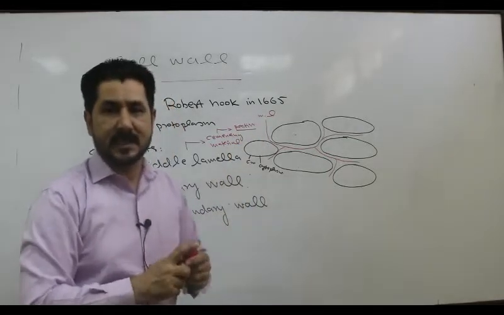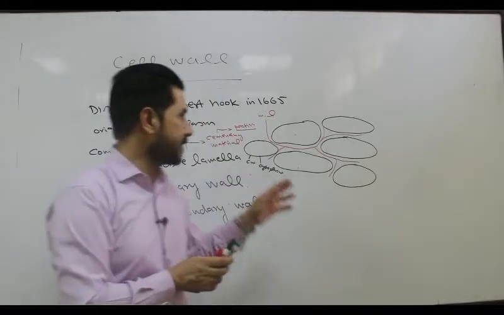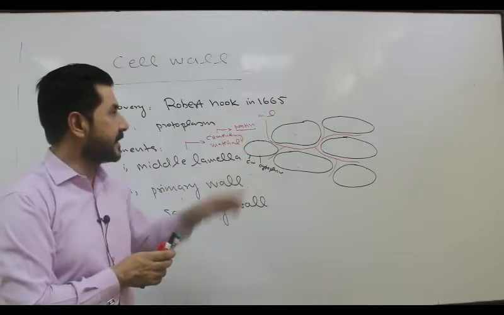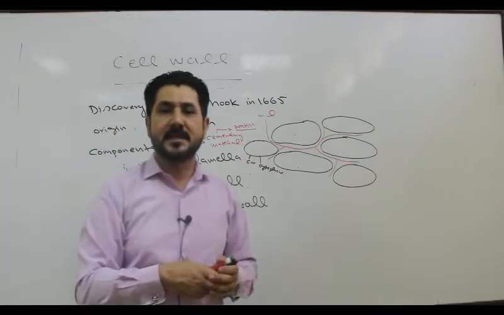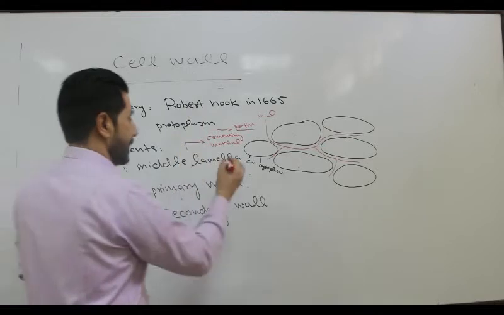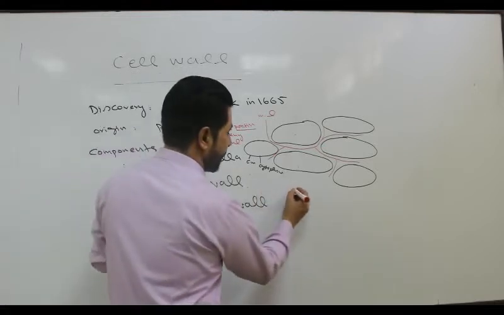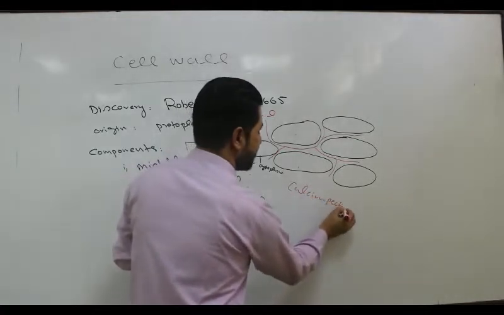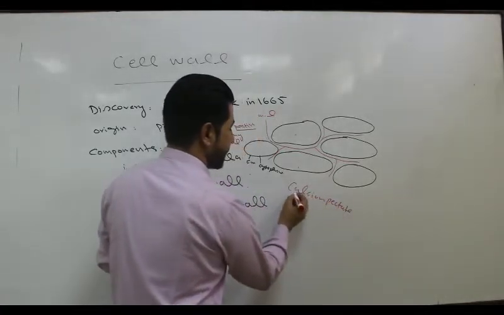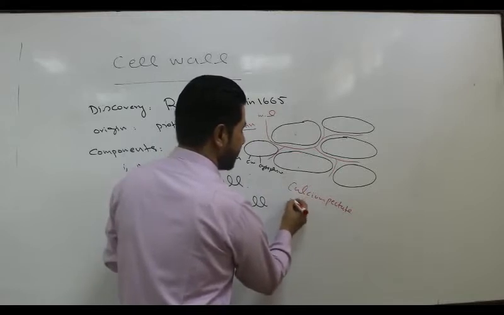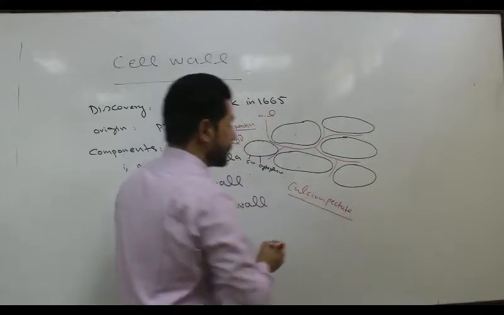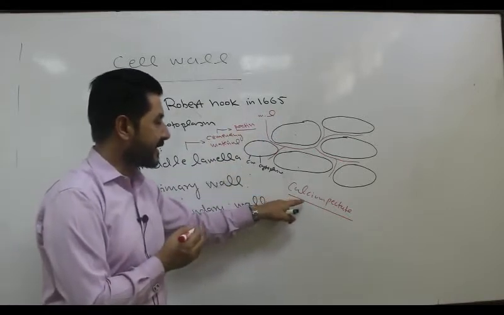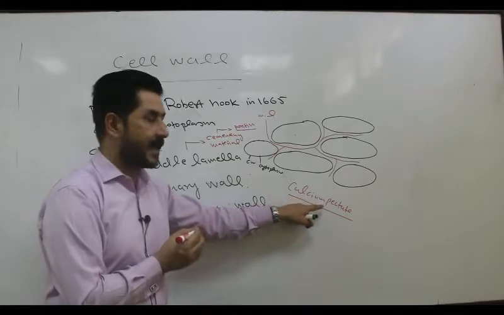Pectin is a fiber or heteropolysaccharide, and it is present in the form of salts, that is, calcium pectate and magnesium pectate, mainly calcium pectate.